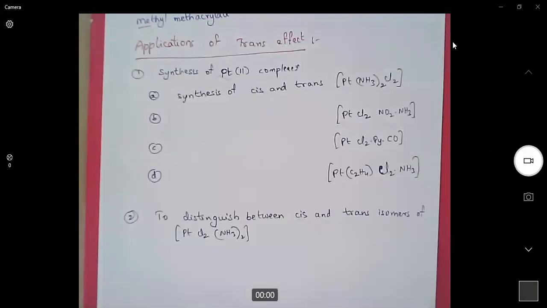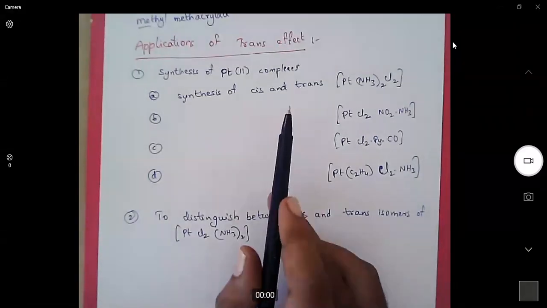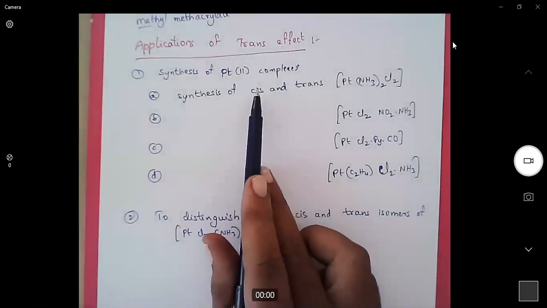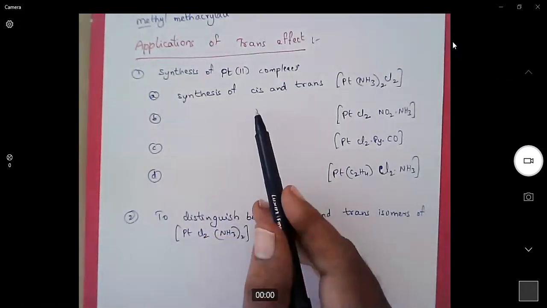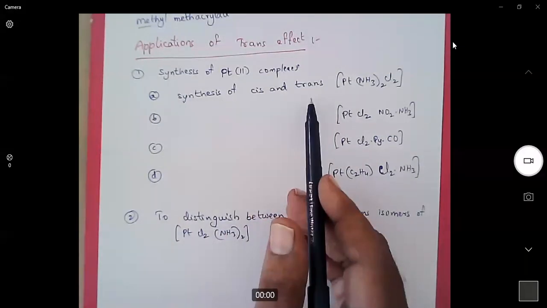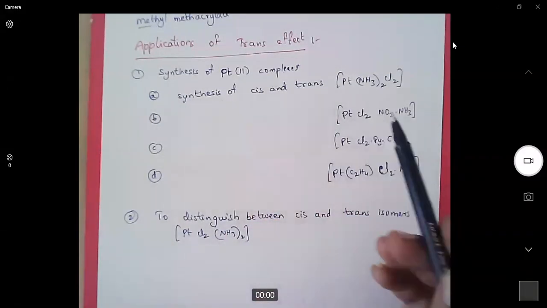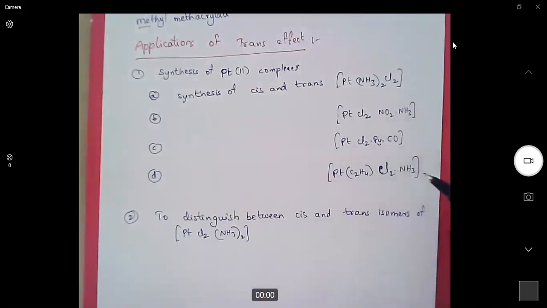Last class we discussed the trans effect. Now we will discuss applications of the trans effect. The trans effect can be applied in selectively synthesizing the square planar complexes of platinum(II). We can synthesize a cis complex or a trans complex of platinum. There are various examples for this.